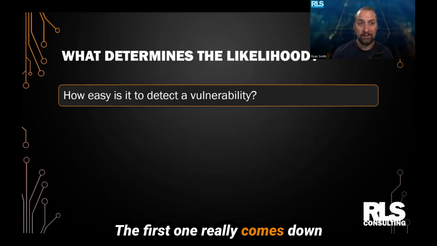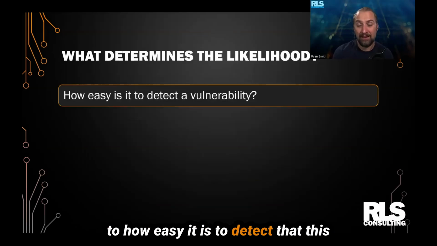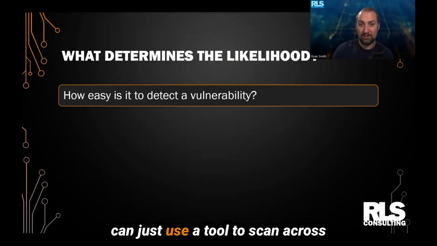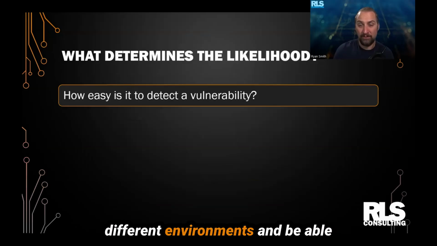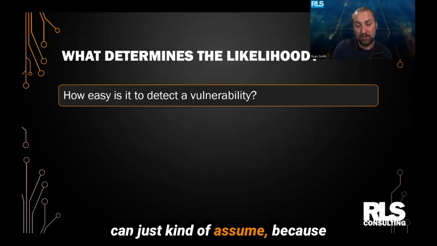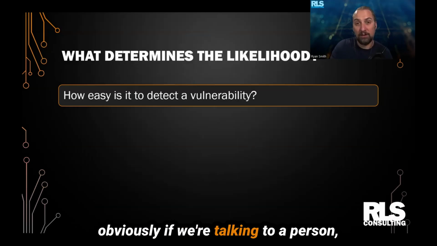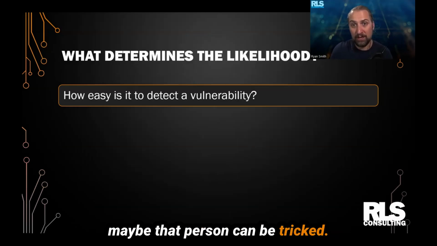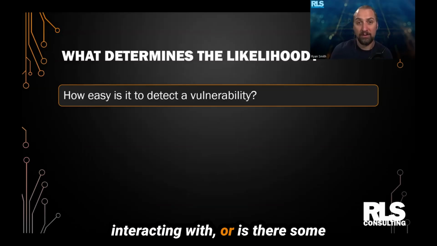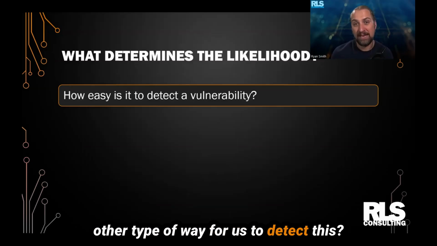The first one really comes down to how easy it is to detect that this vulnerability or weakness exists. Is it something that somebody can just use a tool to scan across different environments and be able to find that there's a weakness there? Or is it something that people can just kind of assume? Because obviously, if we're talking to a person, maybe that person can be tricked. So is it easy to tell that there's an individual that we're going to be interacting with? Or is there some other type of way for us to detect this?